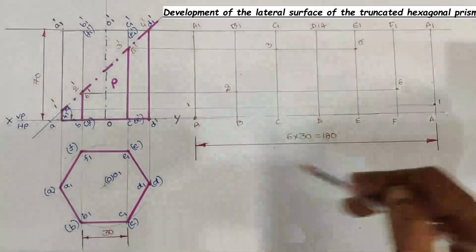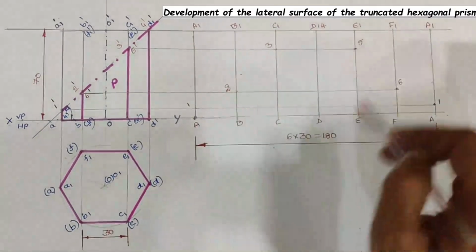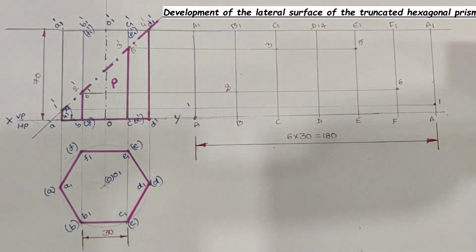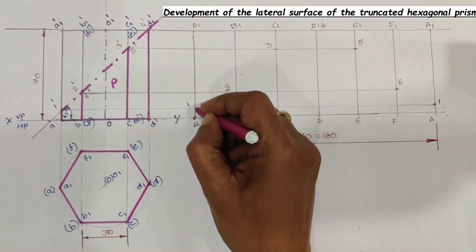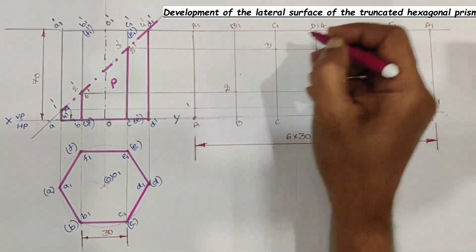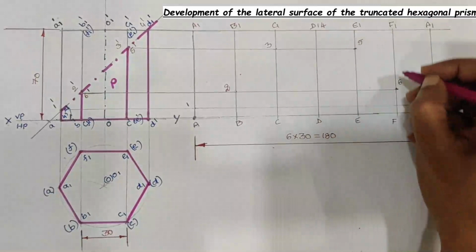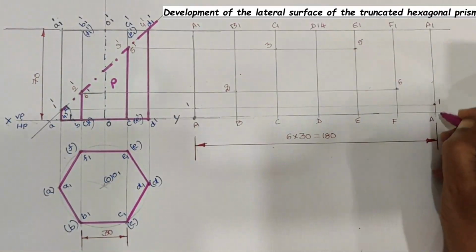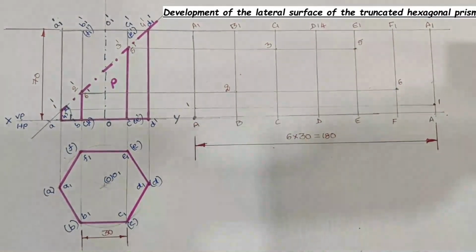Till now we used 3H pencil for drawing these lines. Now we are going to join the points, namely A21, 122, 223, 324, 425, 526, 621, 12A, A2A with H pencil.